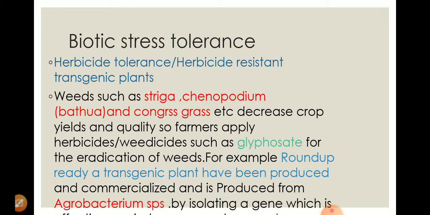So a gene which is taken out from the agrobacterium, when it is introduced into crop plants like canola, soybean, corn, cotton, provides tolerance to glyphosate, which is now available in the market under the trade name Roundup Ready GM crop plants.